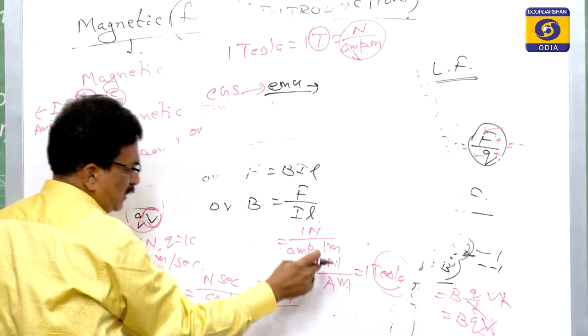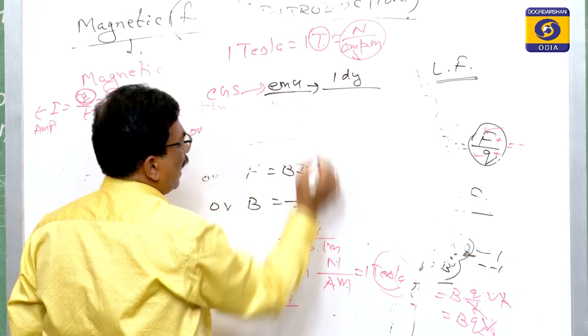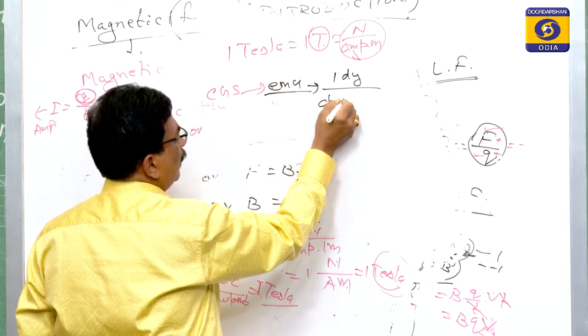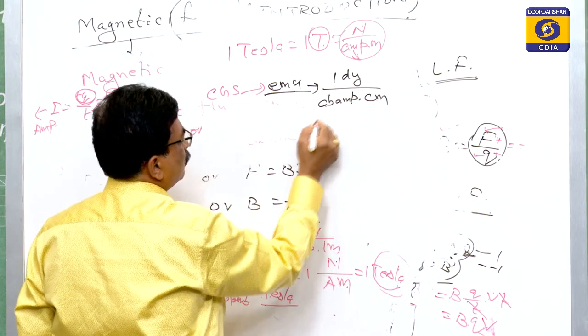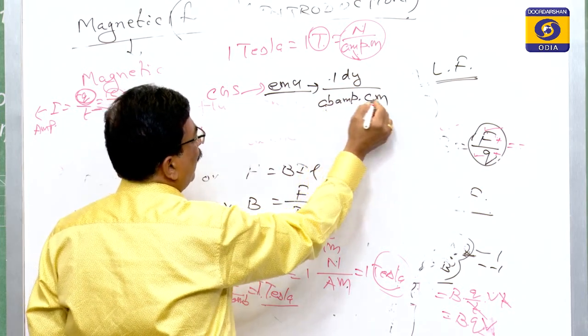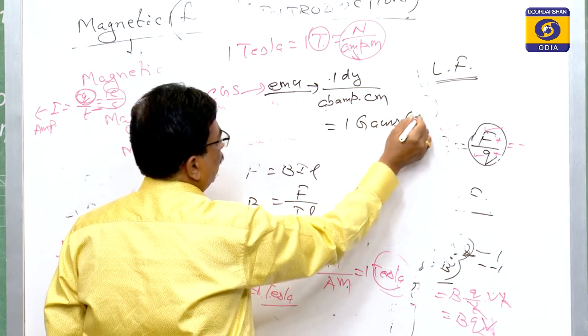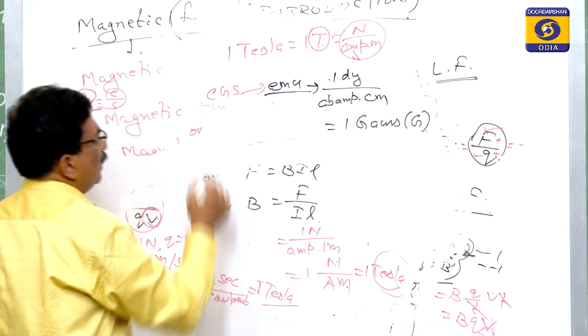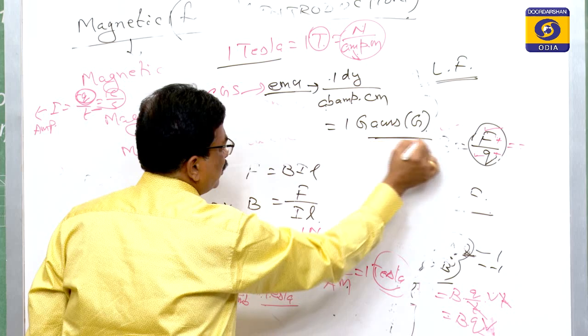In CGS, that Newton will be the dyne, this ampere will be the ab-ampere, and this meter will be the centimeter. So, 1 dyne per 1 ab-ampere centimeter is 1 Gauss, and that is represented by G. So, in the MKS case, that is the Tesla, in CGS that is the Gauss.